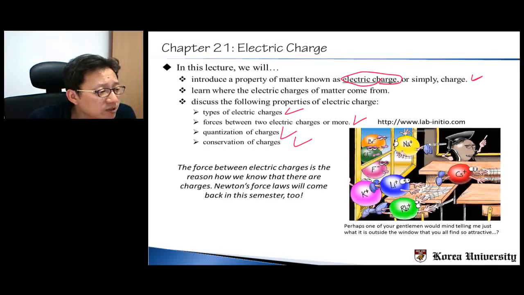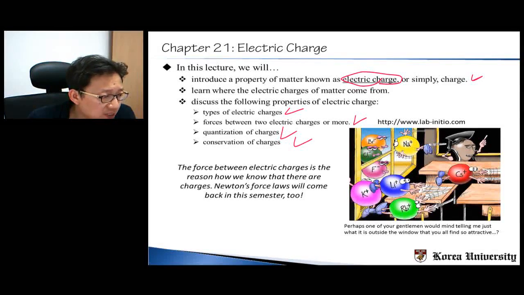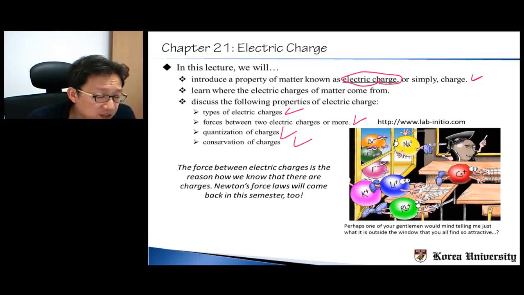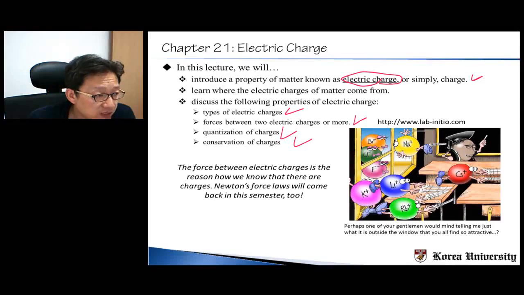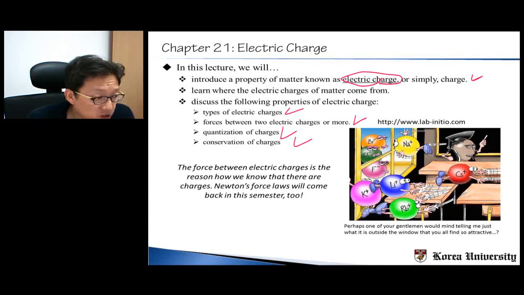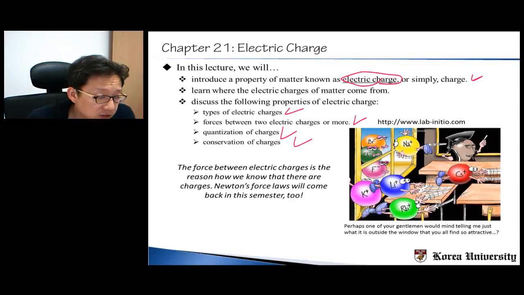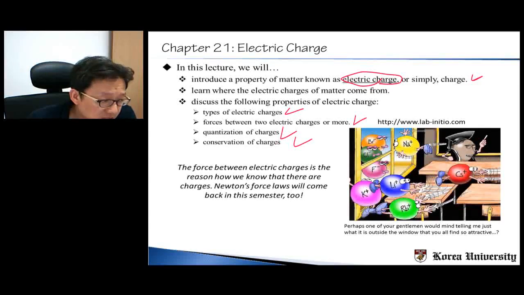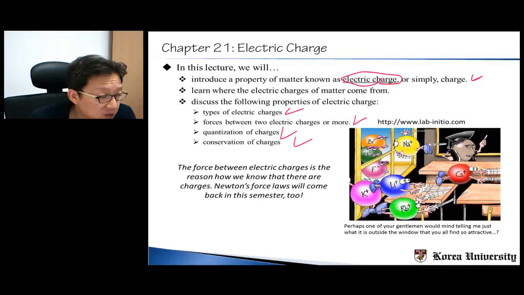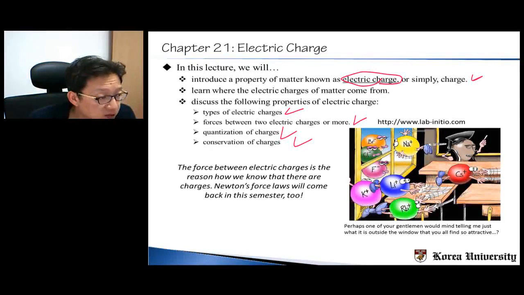And in doing so, the force between electric charges is the reason how we know that there are charges in the first place. So basically what it means is that we cannot see charges, and the only way we can know that there are charges is by observing the forces. And because it's involving forces, the Newton's force laws that you have learned in the spring semester will come back in this semester too. So if you had a good score in the first semester, then probably you will do fine in this semester too.